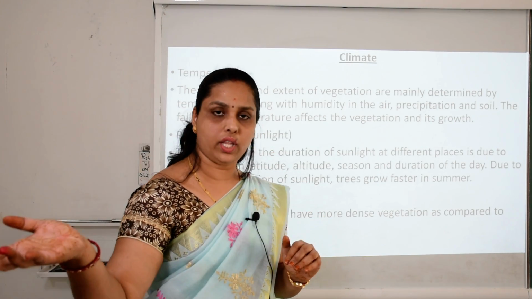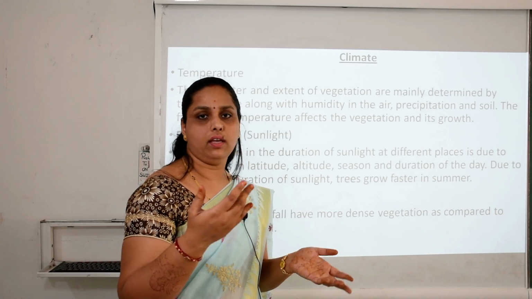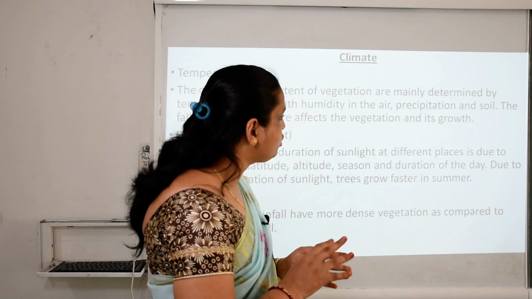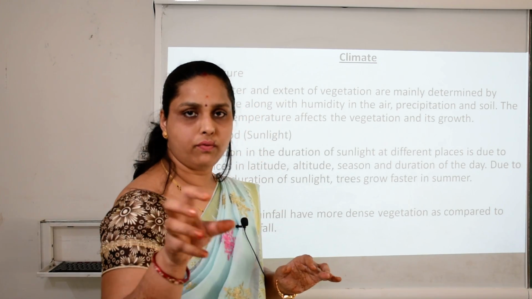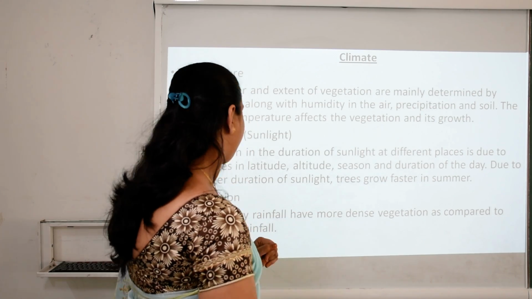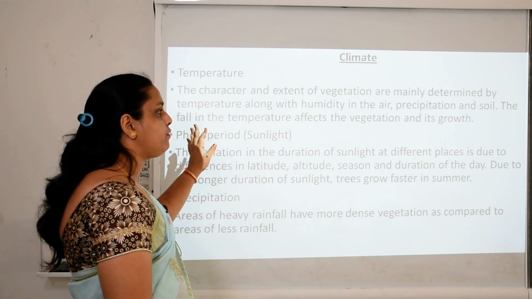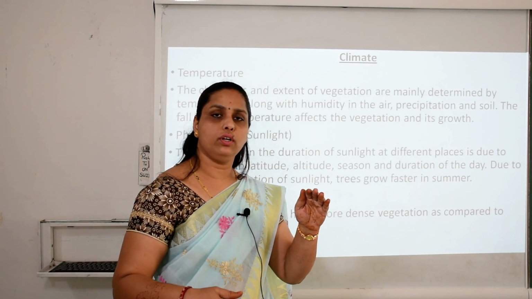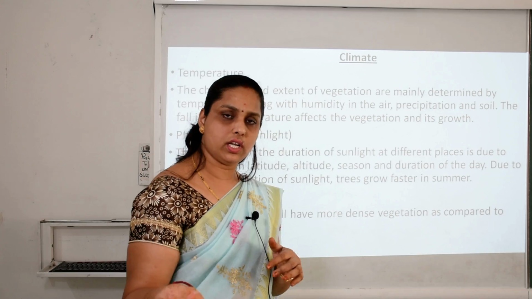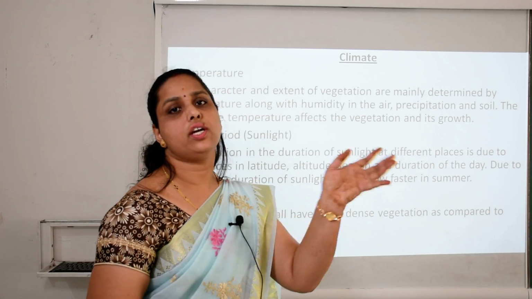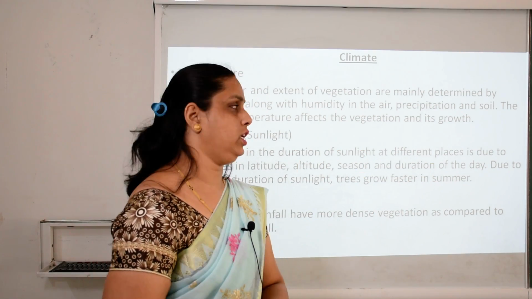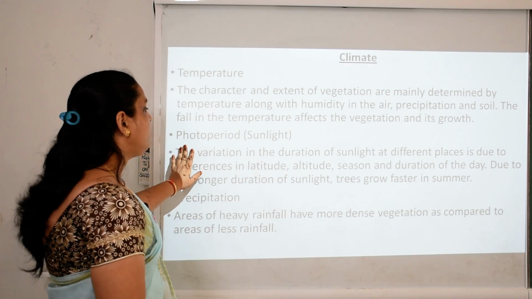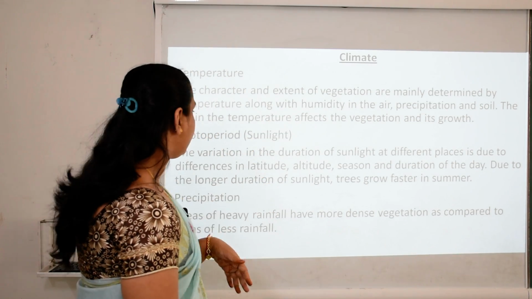If harsh winds blow there, definitely that is a very cool temperature. So according to temperature only, different kinds of vegetation are determined. The fall in the temperature affects the vegetation and its growth. If the temperature is going down, definitely different kinds of vegetation. If it is very high temperature, definitely different kinds of vegetation. Then photoperiod. The next factor is sunlight.